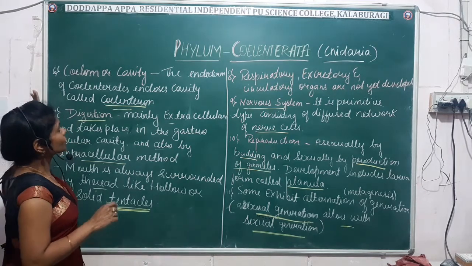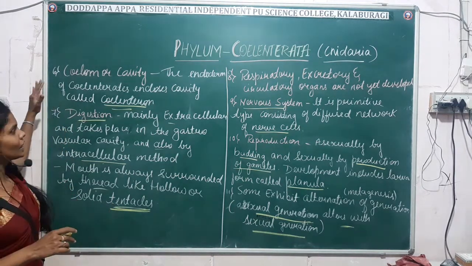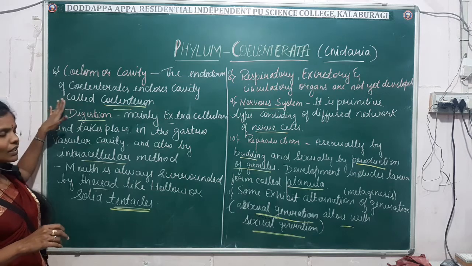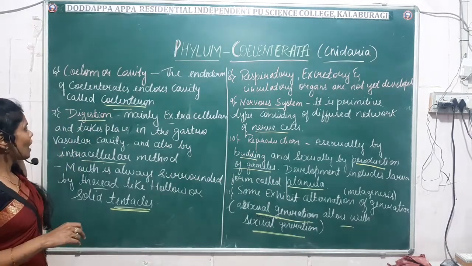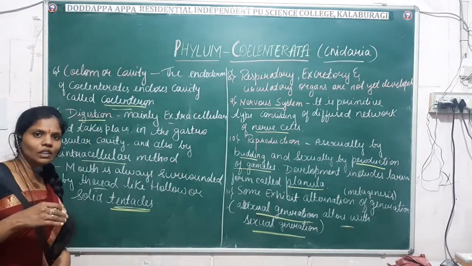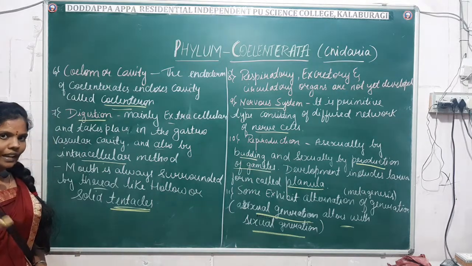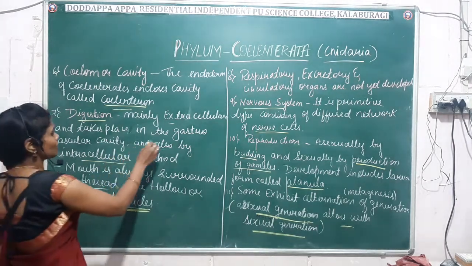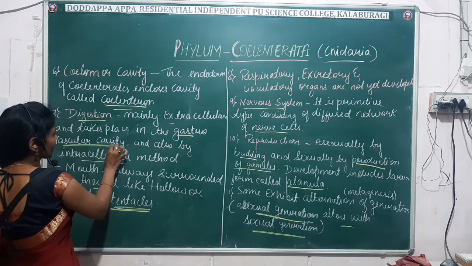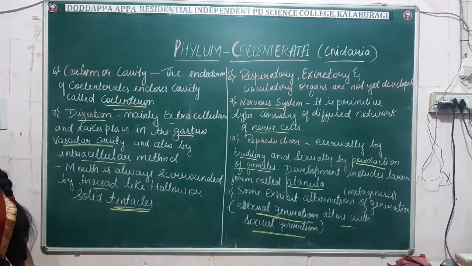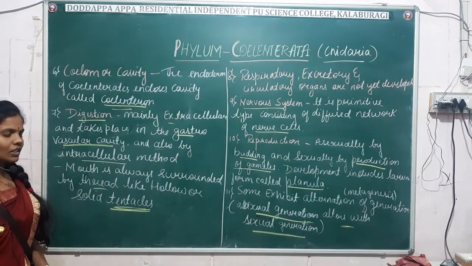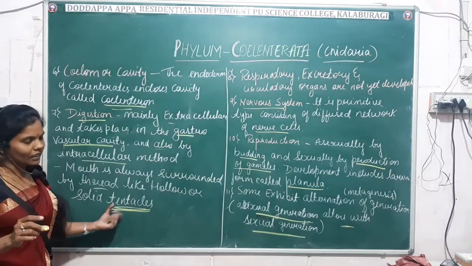In case of the coelom or cavity, coelenterates include a cavity known as the coelenteron. Digestion is both intracellular as well as extracellular, and the extracellular takes place in the gastrovascular cavity. The mouth is surrounded by thread-like structures known as tentacles.